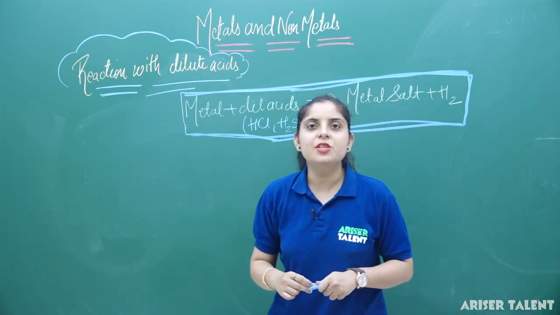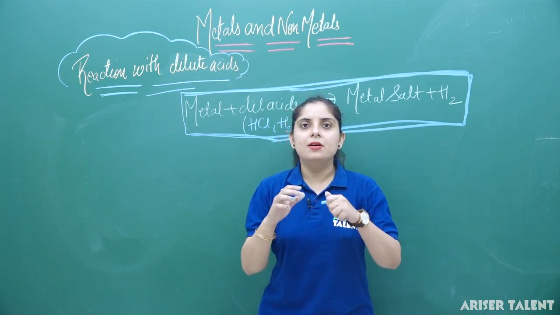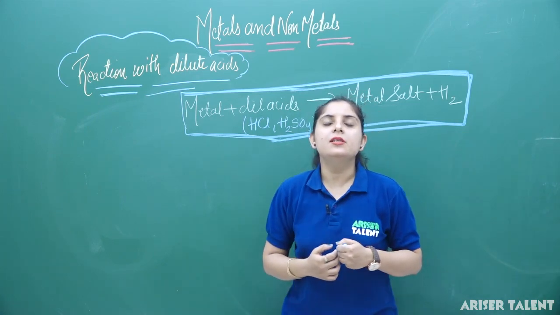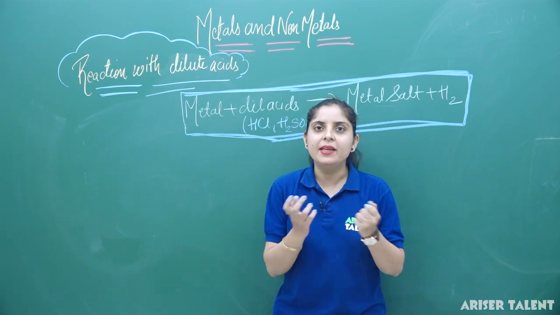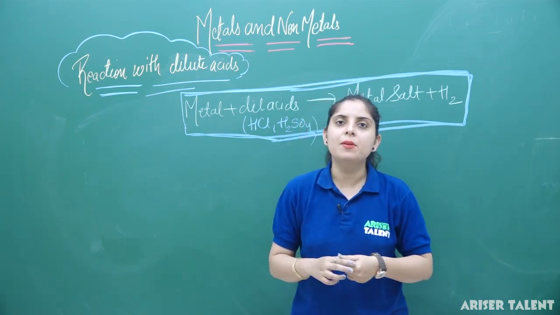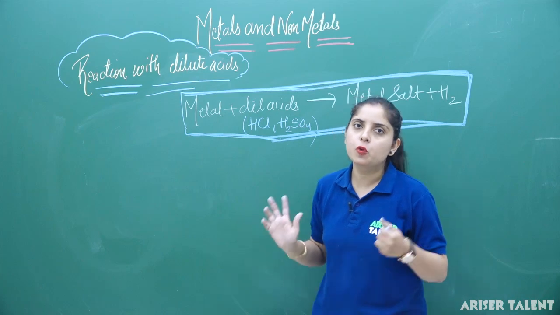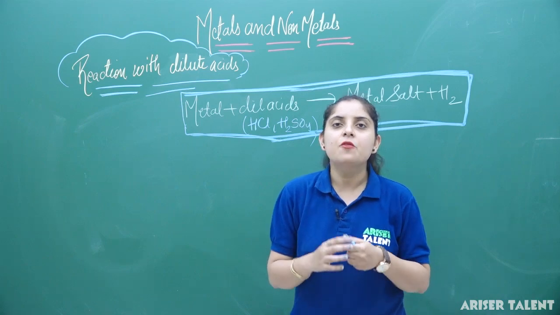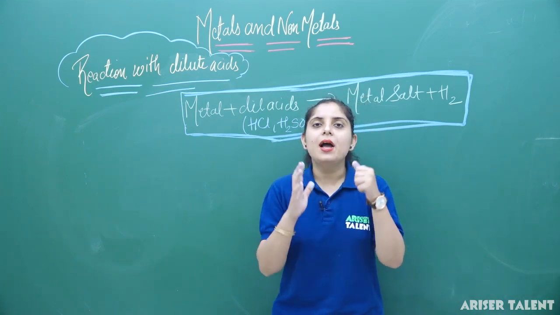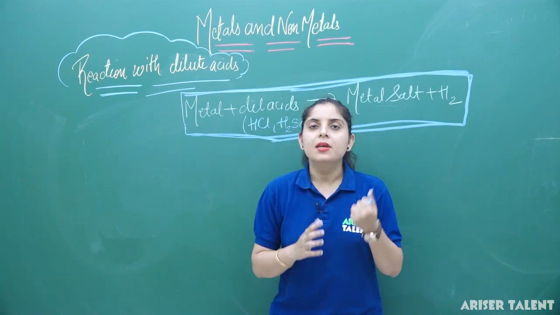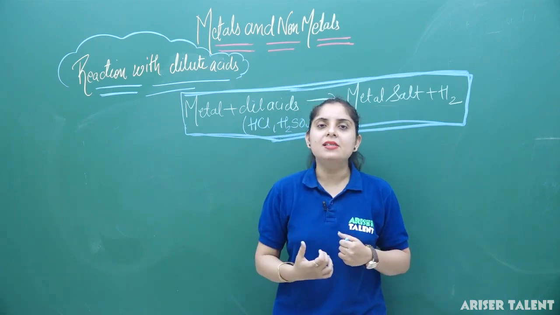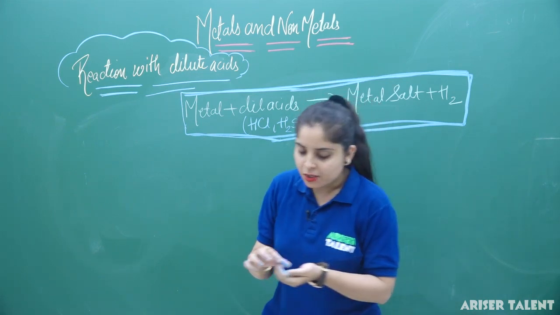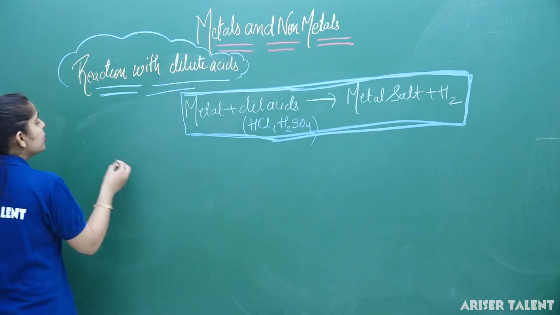So we are starting with our first reaction. There are a few metals which react only in the simple condition. There are some conditions in which the metal is going to liberate hydrogen at a very high rate, and the third case is some metals which are not going to show you any reaction with these acids. So again we are considering different conditions for different metals. Firstly, I am assuming the conditions for sodium. If sodium reacts with these acids, definitely a corresponding salt is formed along with the liberation of hydrogen gas.